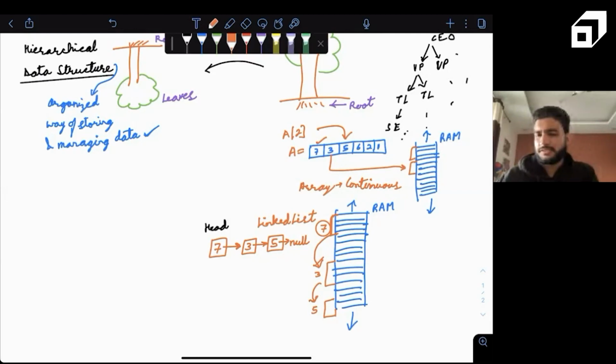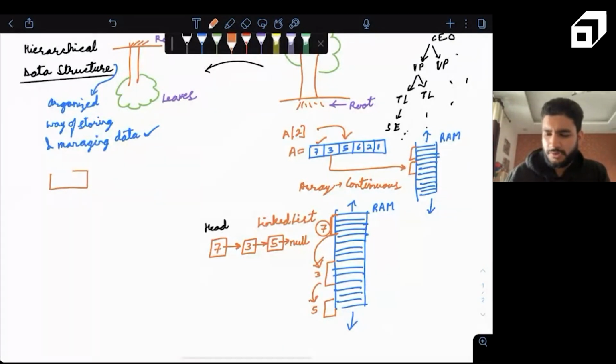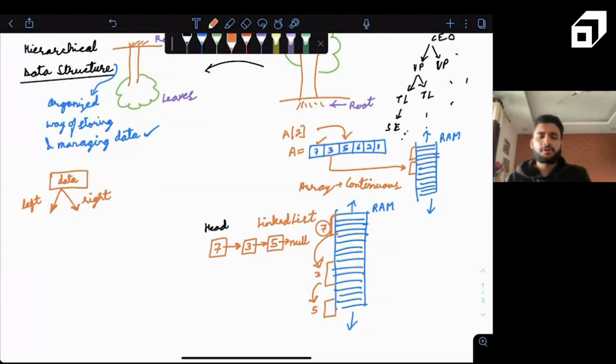Now, the binary tree structure says instead of just having a next pointer, let me draw it like this. We have this particular node. We have some data like this, 735. This is our data. And instead of one next pointer, we'll have two pointers. One is known as a left pointer, and one is known as a right pointer. The left pointer will point to the data present at the left node, and the right pointer will point to the data of the right node. Make sense? Yes, similar to a doubly linked list, correct.